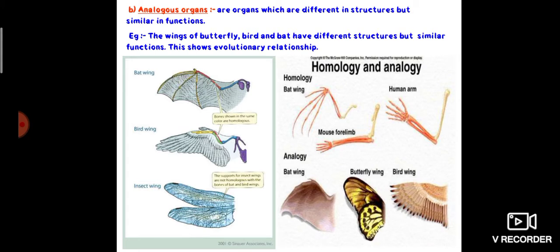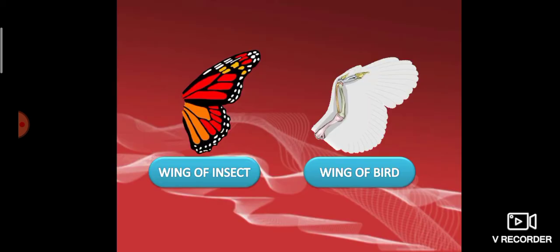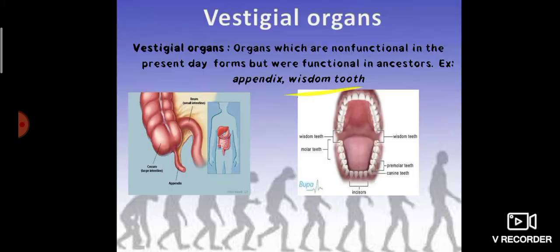Look, the wing of butterfly, bird and bat have different structure. The structure of the wing of bat, wing of bird and the insect wing all have different structure but the function is similar. What is the function? Flying. The function is the same but all have different basic structure, that is called analogous organ.